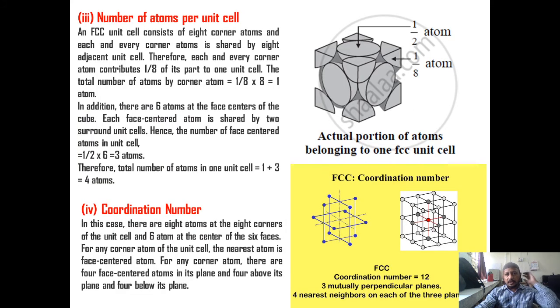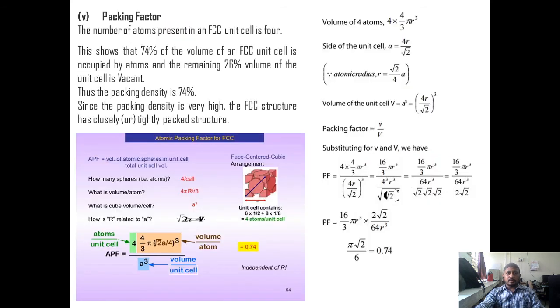The next property is the coordination number in the FCC Bravais lattice. The 12 is the coordination number. You can see 4 atoms in the horizontal XY plane, and 4 atoms in the vertical YZ plane, and 4 atoms in the vertical XZ plane. They are nearest and equidistant. So 4 plus 4 plus 4 is 12, the coordination number of the FCC Bravais lattice.